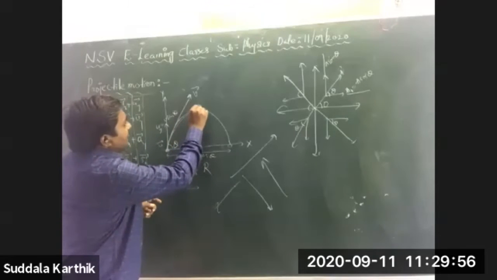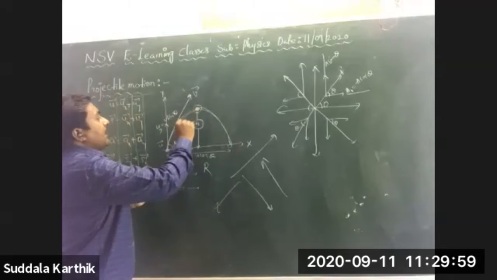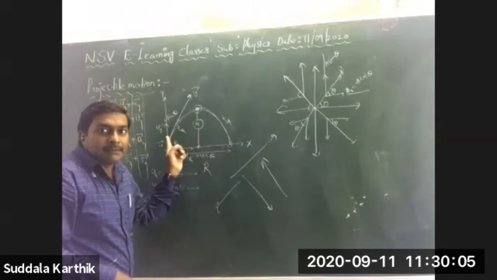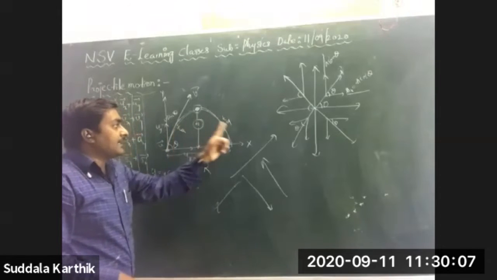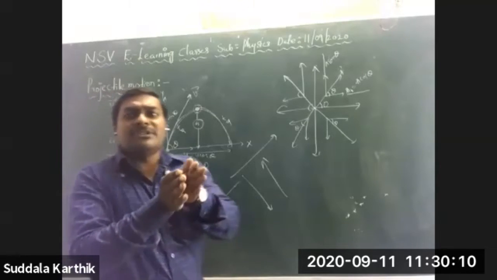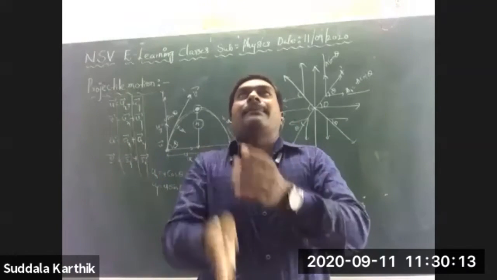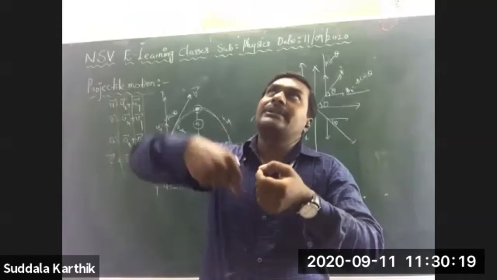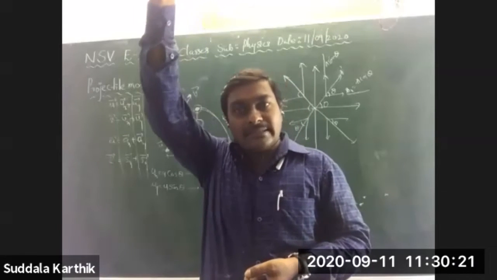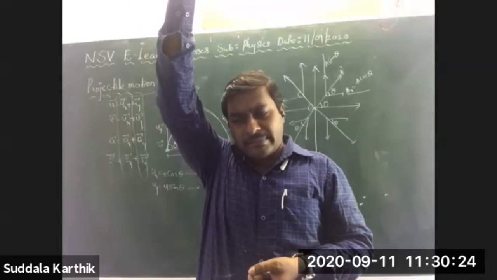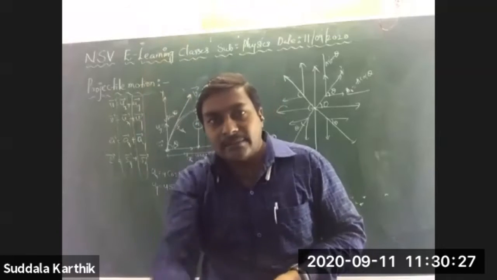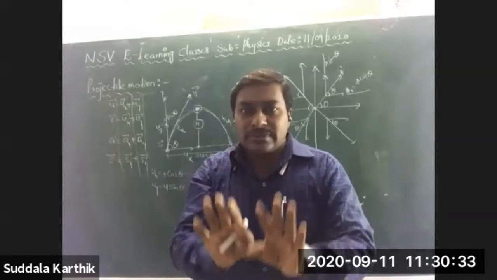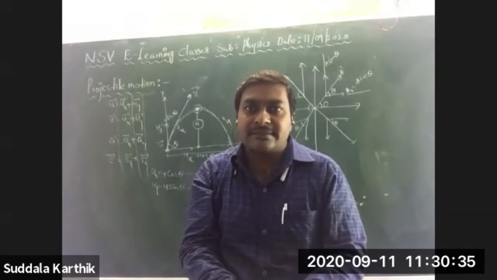Suppose it takes some time from here to here. This is TA and this is TD, the time of ascent and the time of descent. In one-dimensional motion, if a body moves vertically upward, the time taken to reach the maximum height is the time of ascent. From the maximum height it falls freely to the ground, and that time is the time of descent. Those two are equal, and equal to u by g. We have discussed this very well.